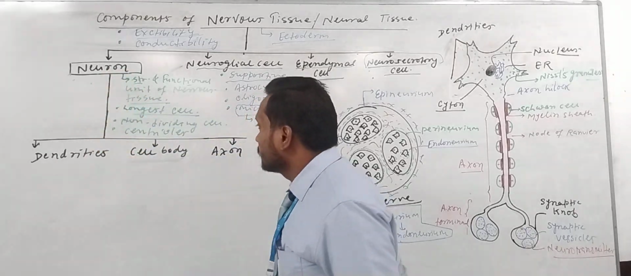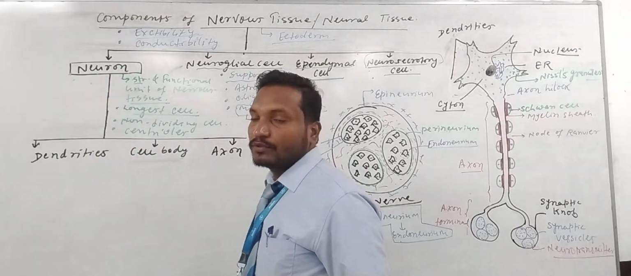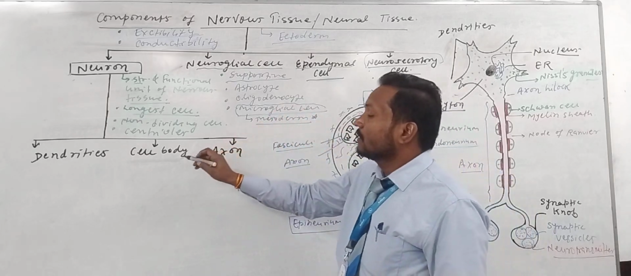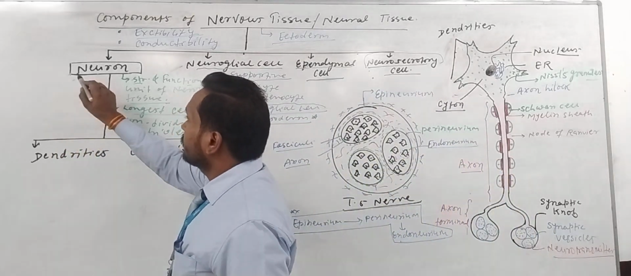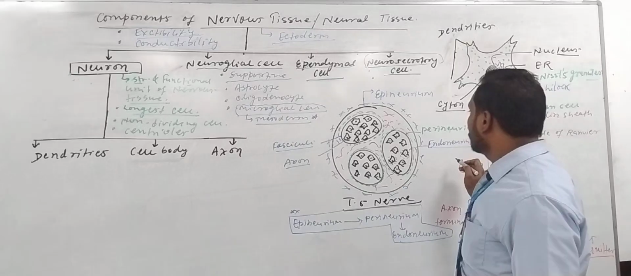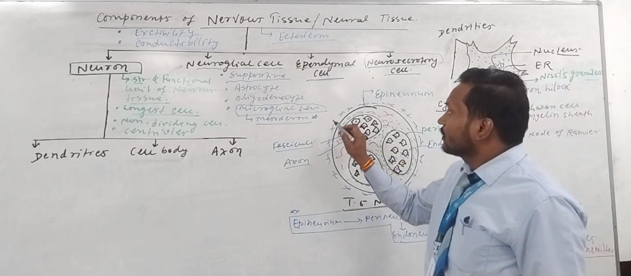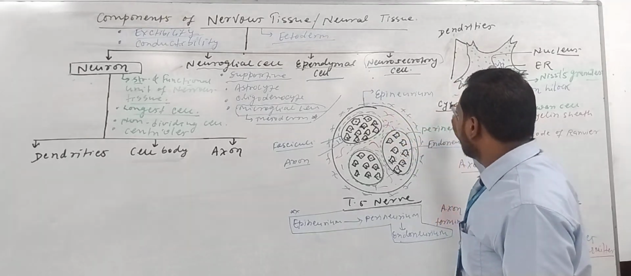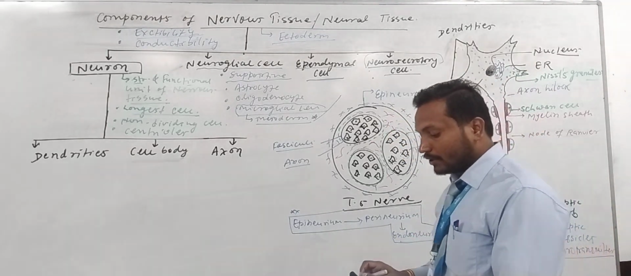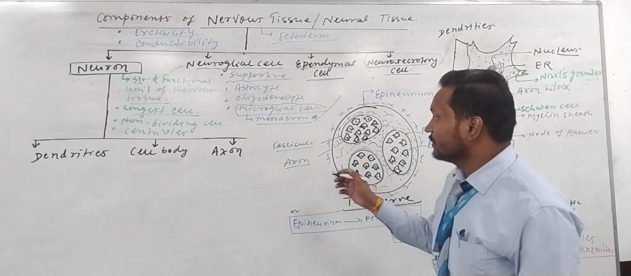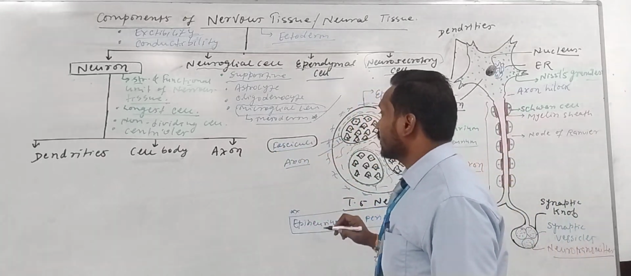So now we mainly discuss the features of neurons and what a neuron consists of. Next, we will discuss the structure of neurons. Before that, here is the complete structure of nervous tissue. Our neurons and nerve fibers exist in bundles. This bundle is called fasciculi.